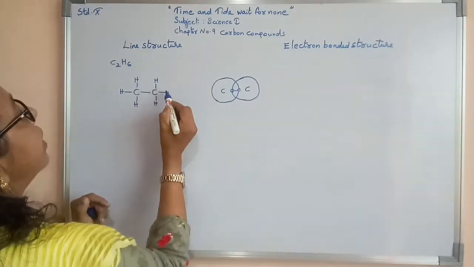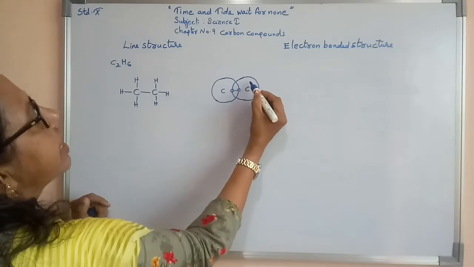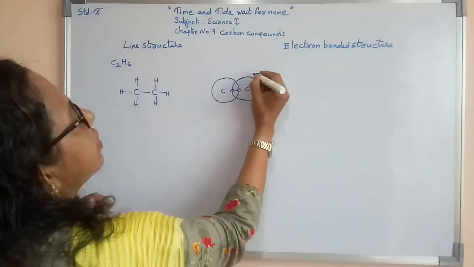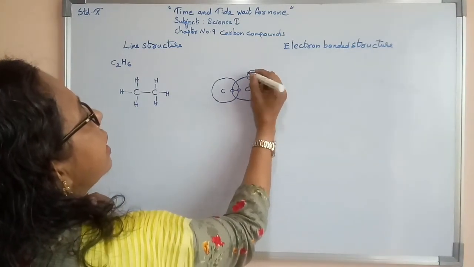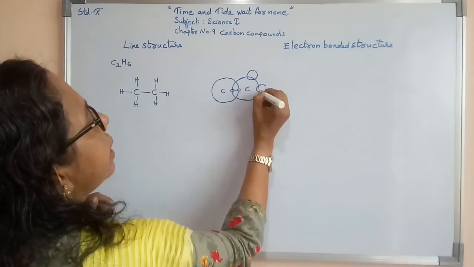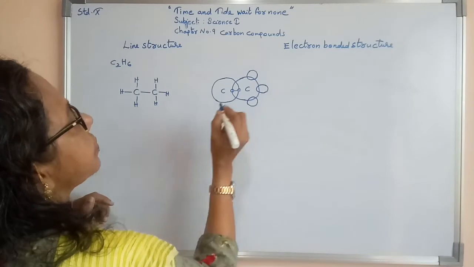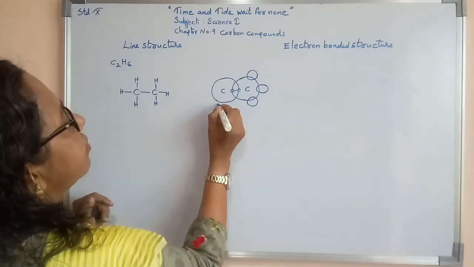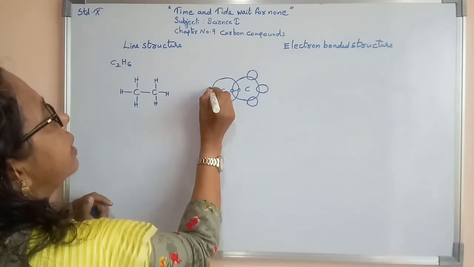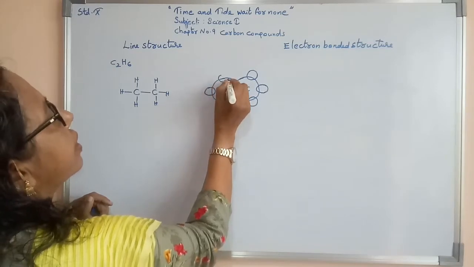After that, this carbon shares with 3 hydrogens, one electron from each.